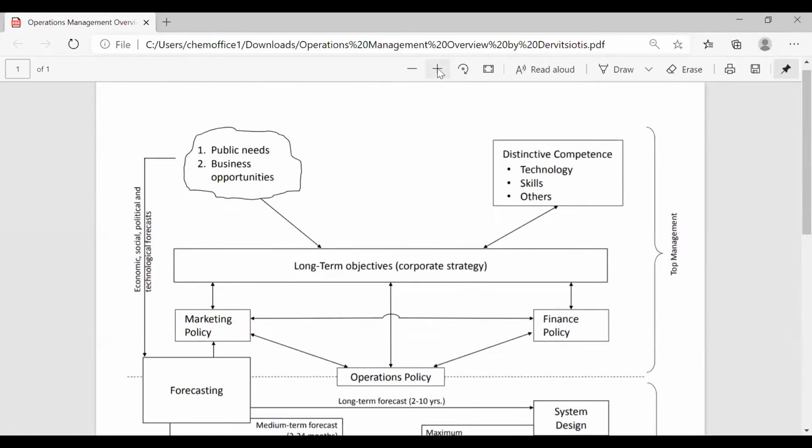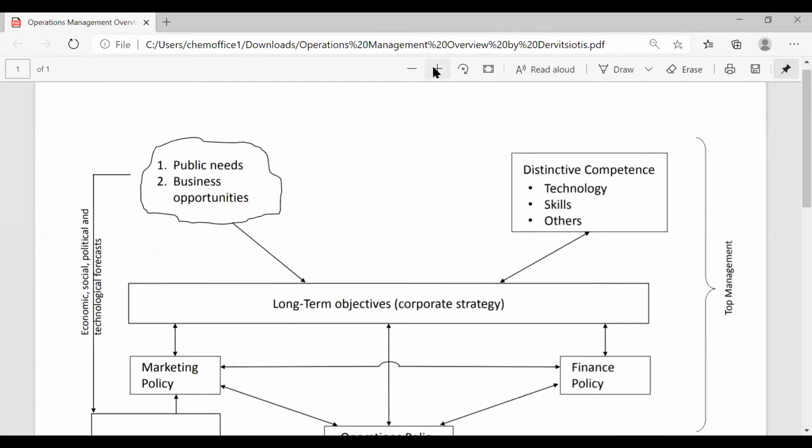This slide has been presented in a book on operations management by Kostas Dervitsiotis. I've come across several books on operations management, and I found this to be one of the really very good books. But it goes back to the early 80s actually. I had bought the book when I was a young assistant professor in IIM Bangalore. That's many years ago. But now we will take this up, and I'm going to focus on the top part, the top management. We can zoom in on that a bit. Yeah, a little more. Yeah, perfect.